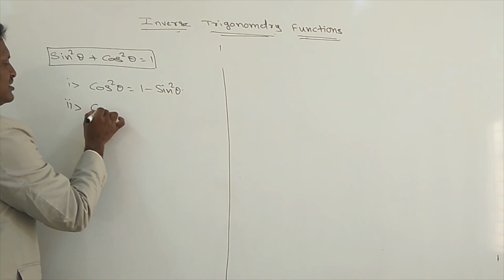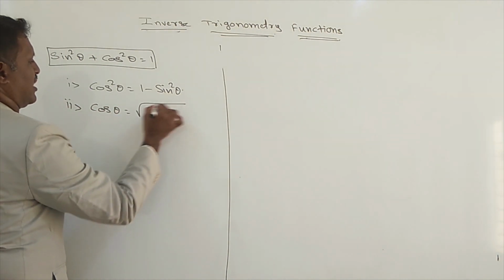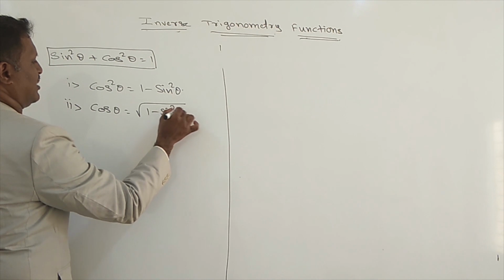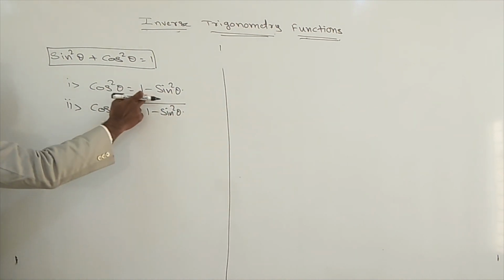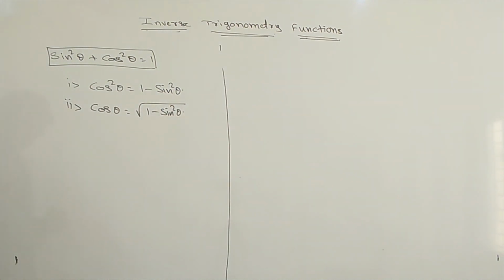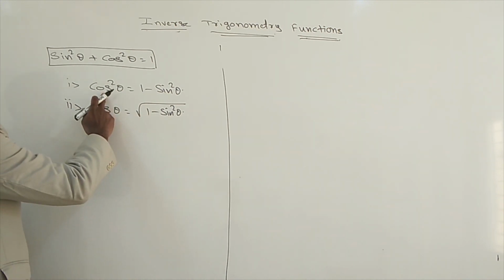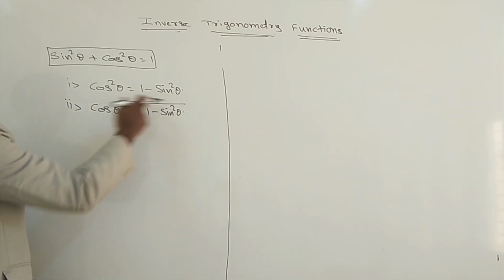Second one, cos theta means square root of 1 minus sin square theta. Cos square theta without root, cos theta with root you will get.